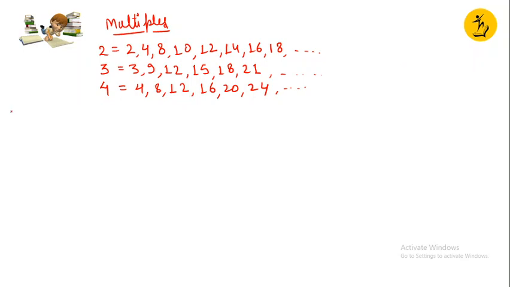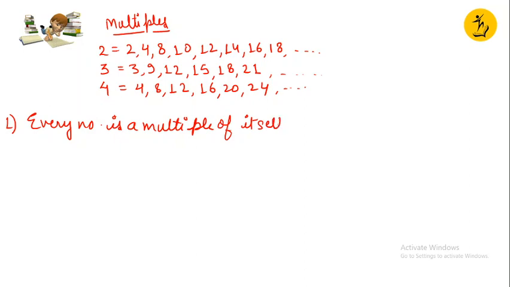So let's start the important points of it. Multiple of 2 is 2, multiple of 3 is 3, multiple of 4 is 4, because I can multiply it with 1 and so I get the same number. So every number is a multiple of itself.